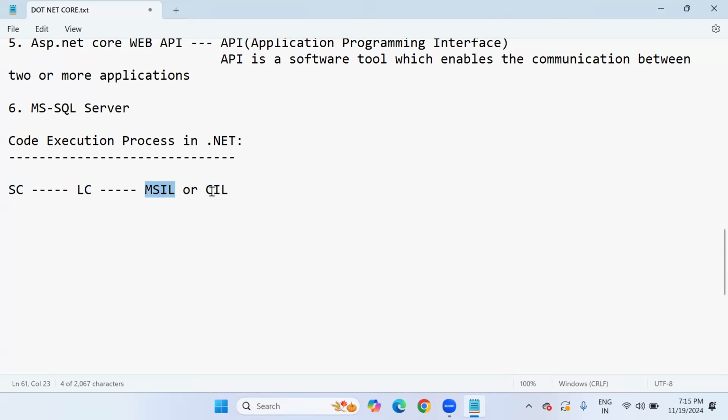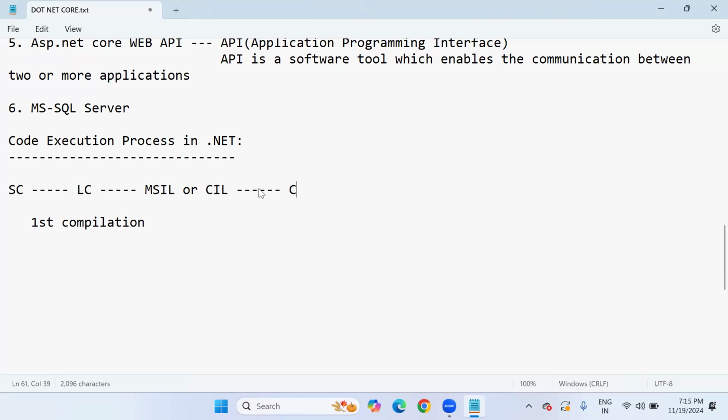MSIL means Microsoft Intermediate Language or Common Intermediate Language. Up to here, this is the first compilation.